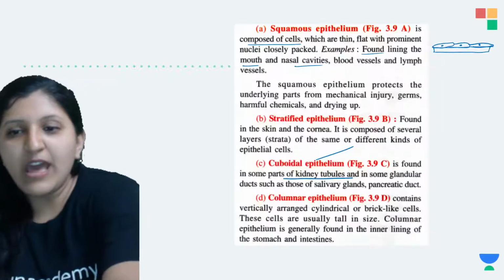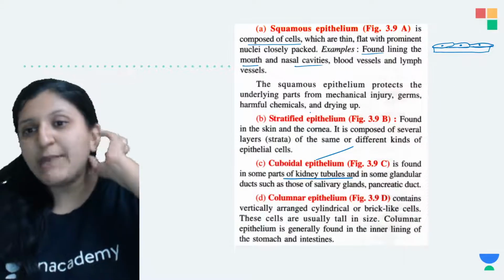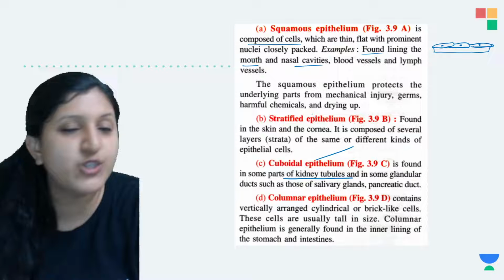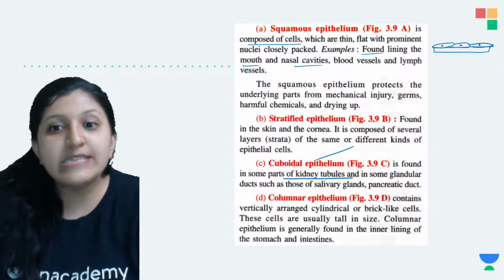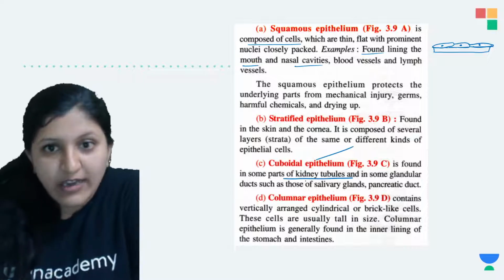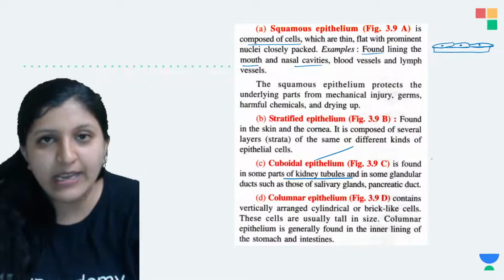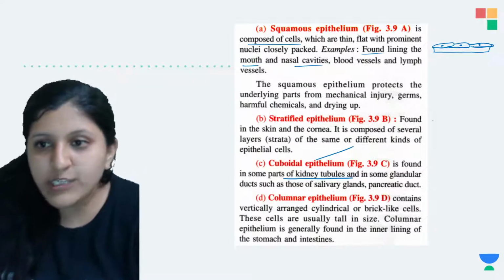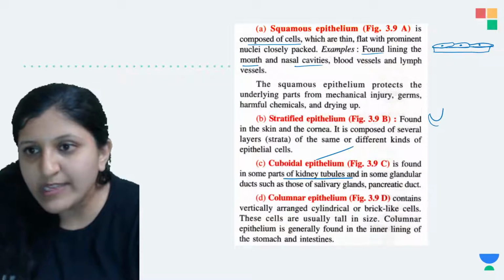Okay. So now, cuboidal epithelium. Where do you find this cuboidal epithelium? In the kidney tubules, and in some glandular ducts such as those of a salivary gland. Now this one is a nephron.